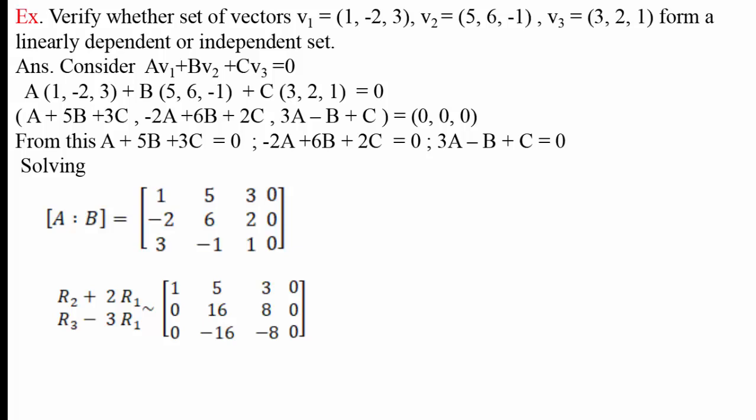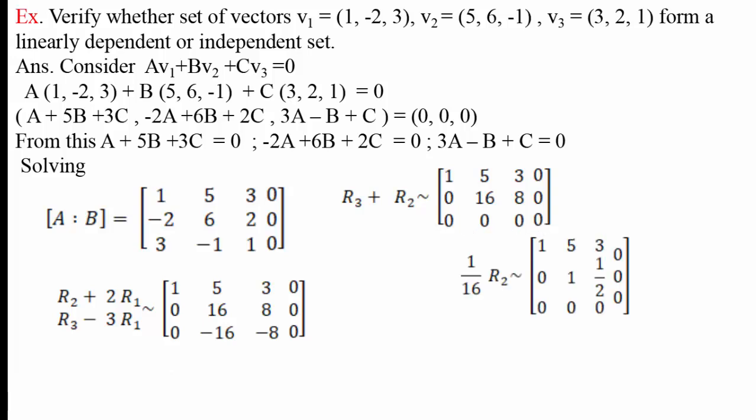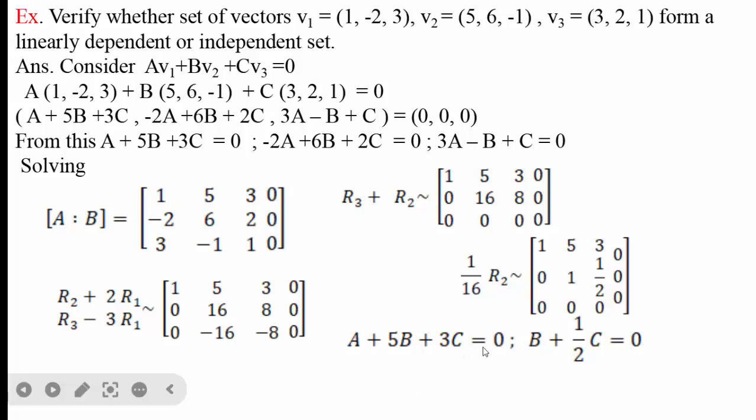Then, to make the second element the leading element 1, we shall add R2 to the elements of R3, and we will get the third row 0. By applying the operation R3 plus R2, we get the third row 0. Now we divide every element of R2 by 16. We will get this matrix, and from this, a plus 5b plus 3c equal to 0 and b plus 1 by 2 c equal to 0, we get two equations.